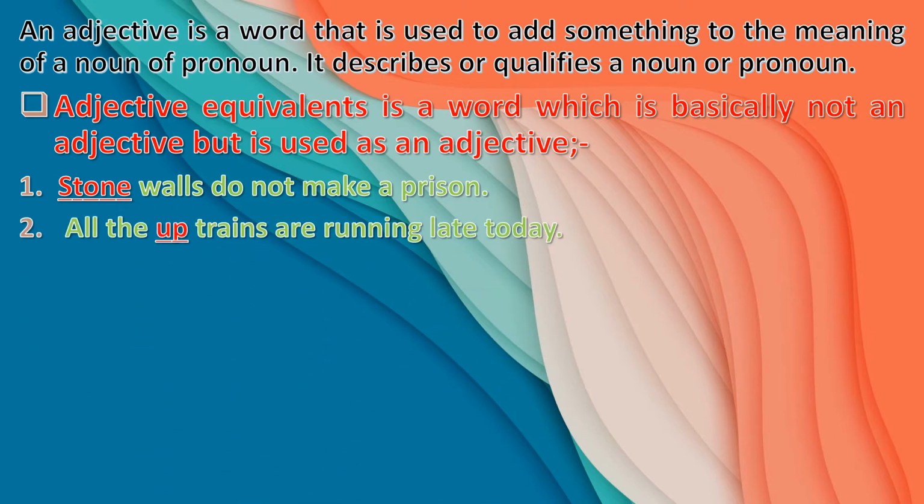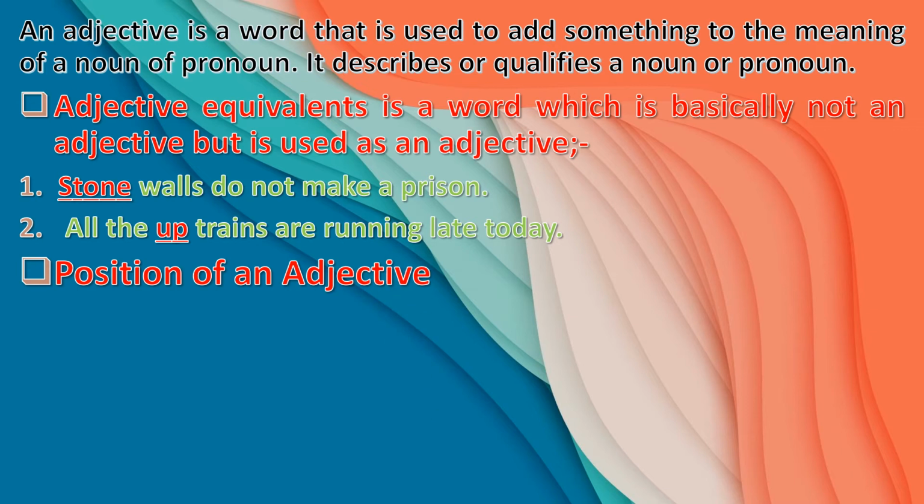All the up trains are running late today. Here up, children, is generally a preposition, but here we are showing what kind of trains are running late, which is coming from up. That is known as an adjective equivalent.